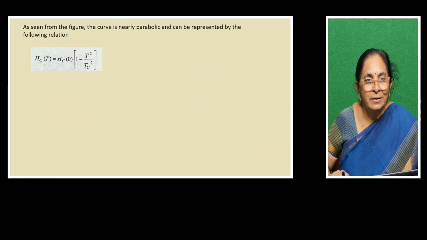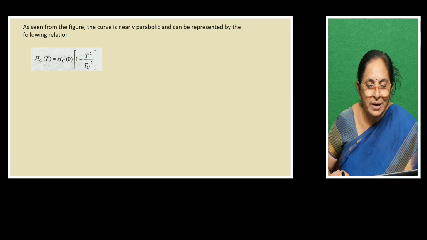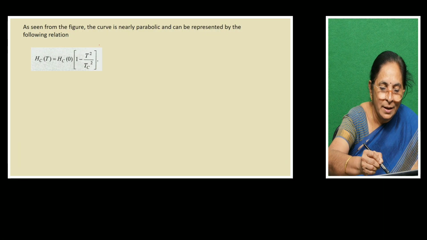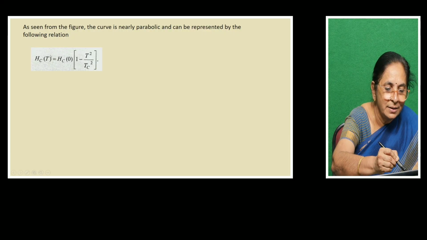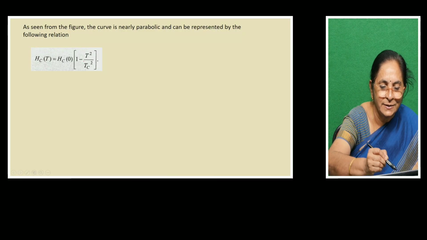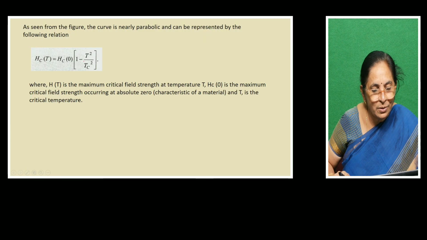Now from the figure we can relate the variation of magnetic field with the critical temperature using this formula. At any temperature T, Hc of T is equal to Hc of 0 into 1 minus T squared by Tc squared. What is called Tc?